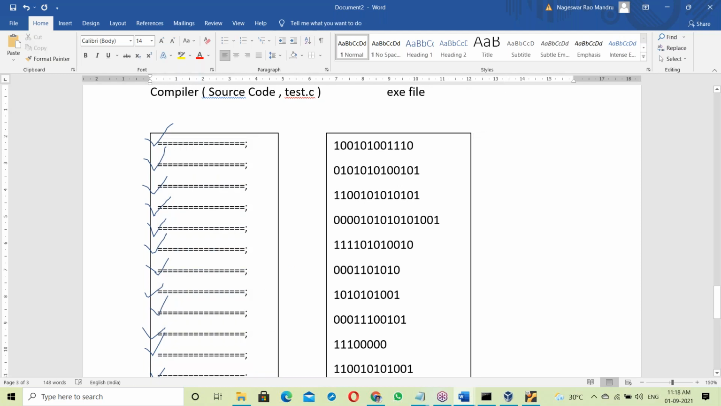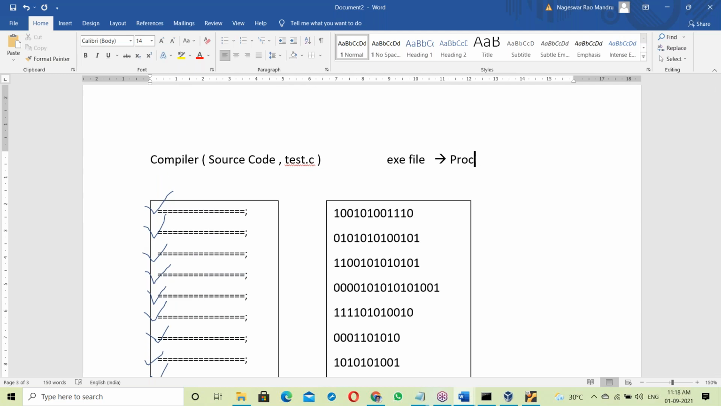Now this exe file is submitted to the processor. The processor takes that exe file, executes it, and generates the output. So this is the main difference between a compiler and an interpreter: the compiler generates an exe file. The interpreter doesn't have the exe file concept.